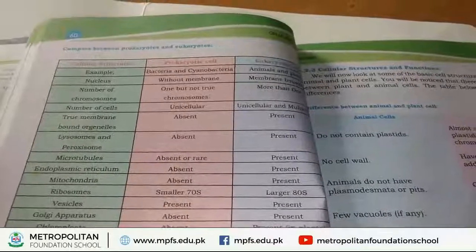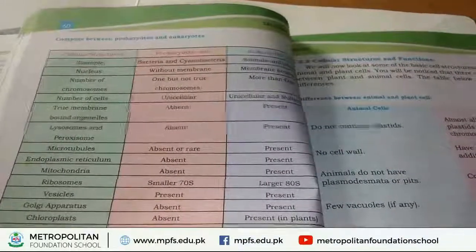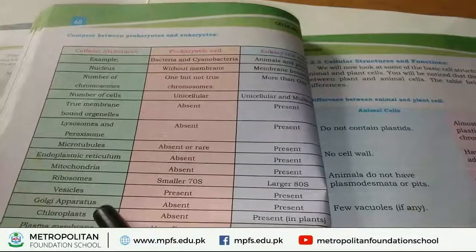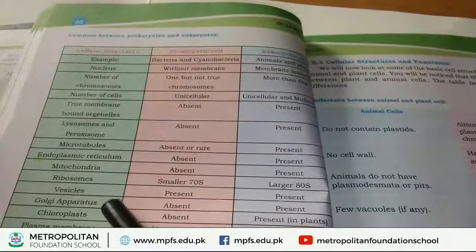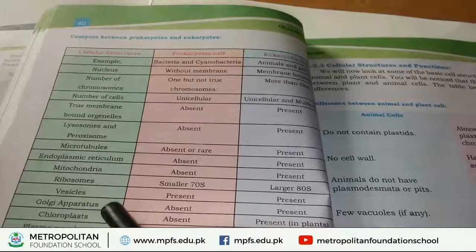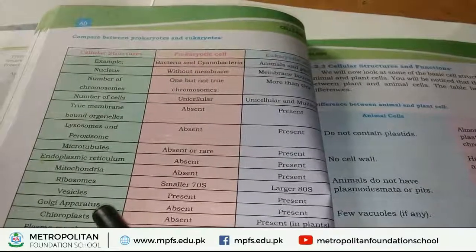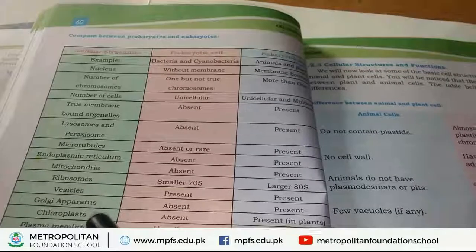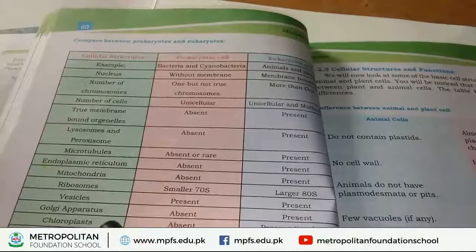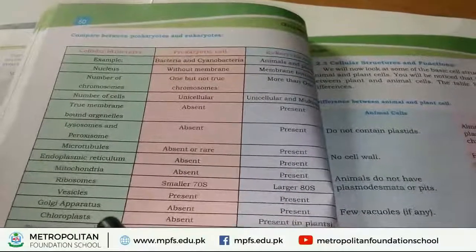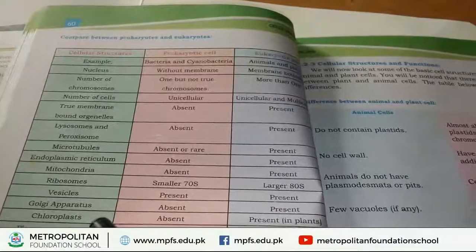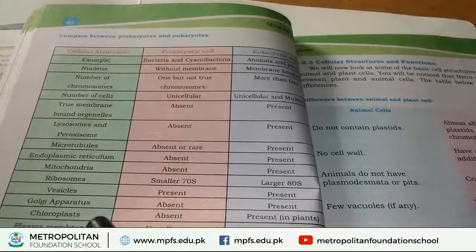Now the next structure is the Golgi apparatus. This Golgi apparatus is also an organelle which is found inside the cell. It is absent in prokaryotes and is found in eukaryotes. Next, chloroplast. You know, students, what are chloroplasts? Chloroplasts are special organelles that are found inside plants.